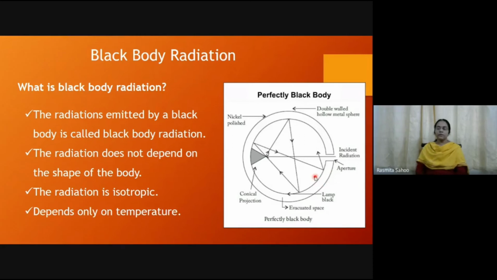If it is heated to a certain temperature and left, the temperature will come down, and at that time it will radiate energy. If we heat the body to a higher temperature, the amount of radiation will be more. If it is heated to a lower temperature, the amount of radiation will be less. So it depends only on the temperature.